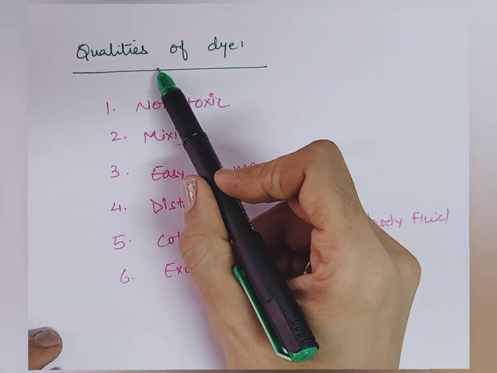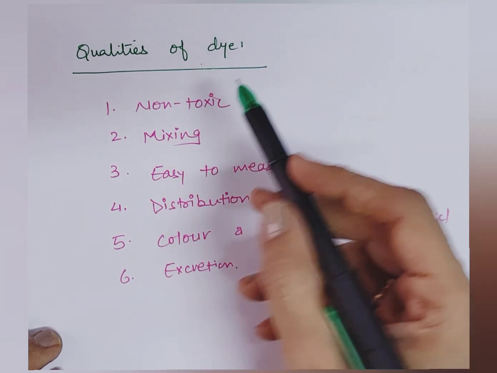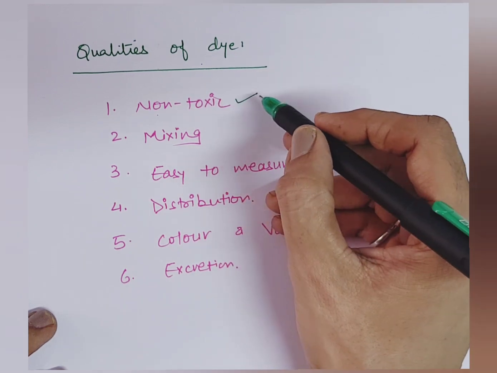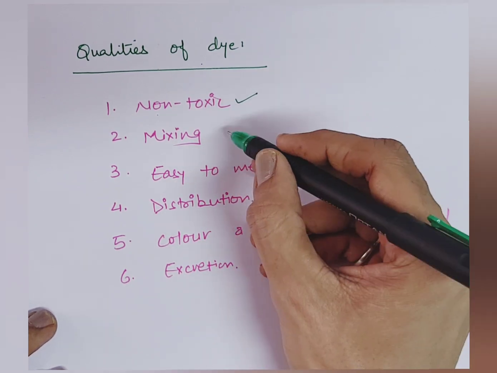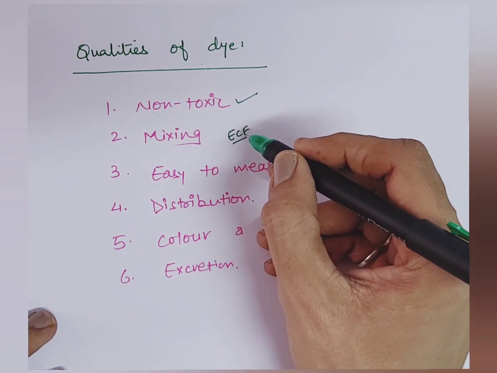Now, whatever dye we are using, it has some criteria. Which are those criteria? Number one, it must not be toxic. Second, it mixes with the compartment. Suppose we want to measure the extracellular fluid compartment, so it must be there in the extracellular fluid.